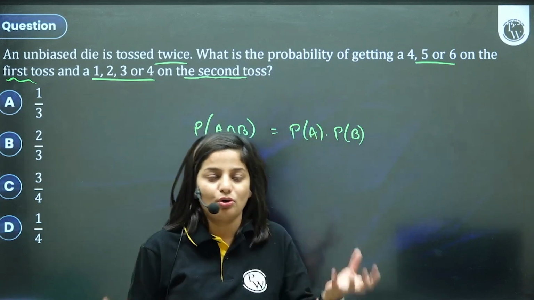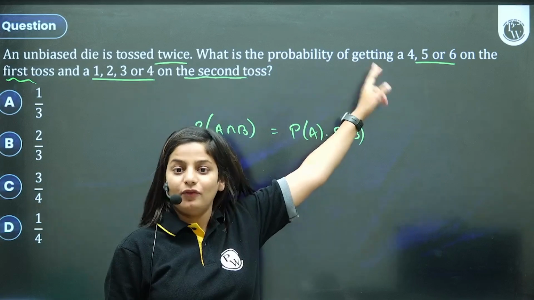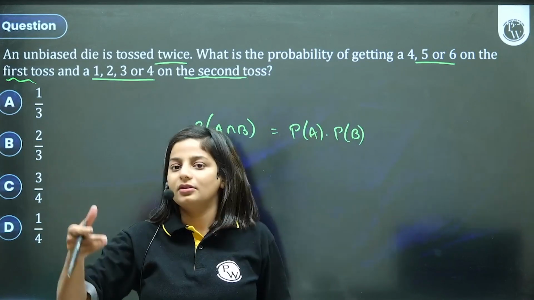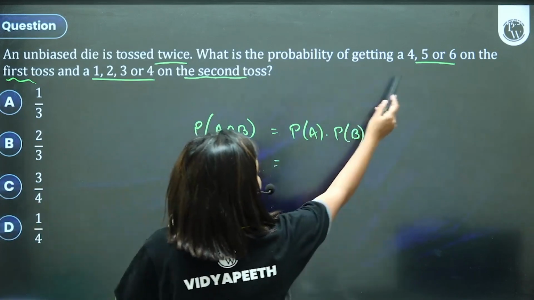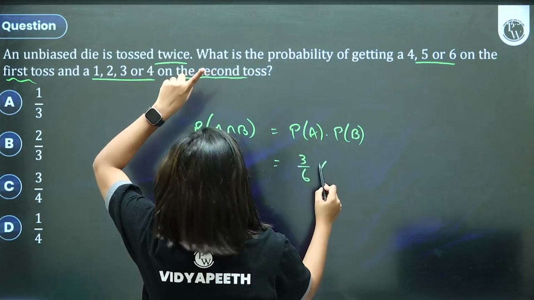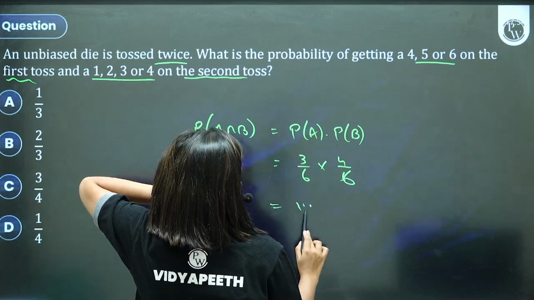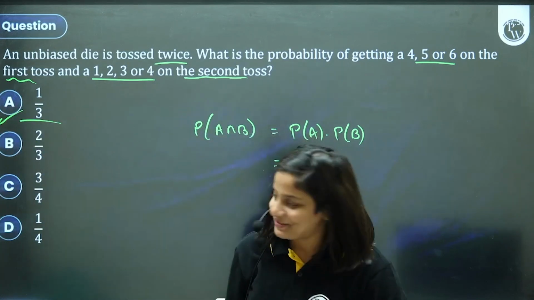How are the two tosses dependent? I know many people may think, ma'am, 4 is common. But these are two different tosses. Once you toss, you get some number; again you toss, you get some number. So probability of getting 4, 5, 6 is 3 out of 6. Probability of getting 1, 2, 3, 4 is 4 out of 6. And 3 times 4 is 12 by 36. That's again 1/3. All the questions have 1/3 as the answer.